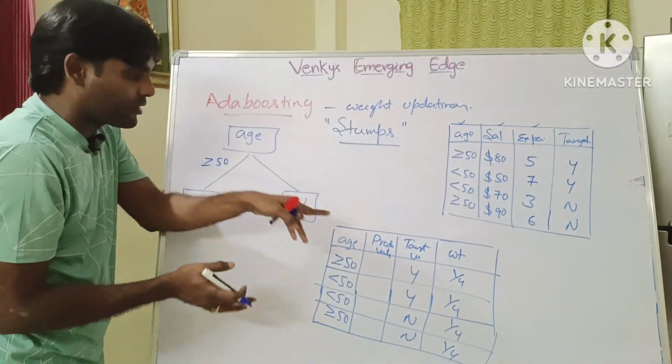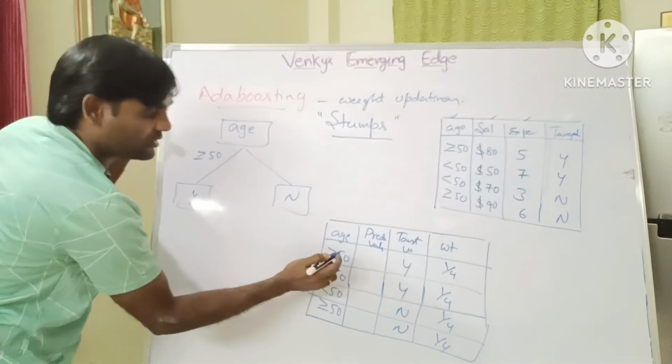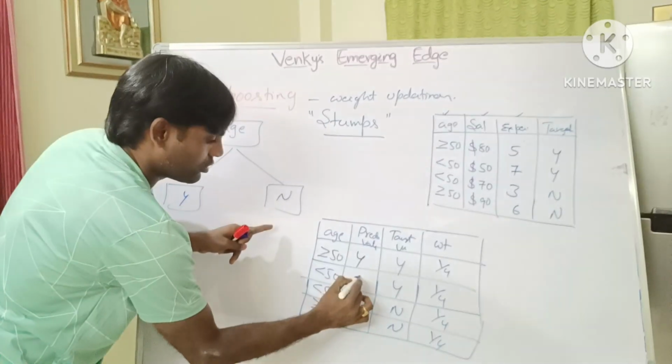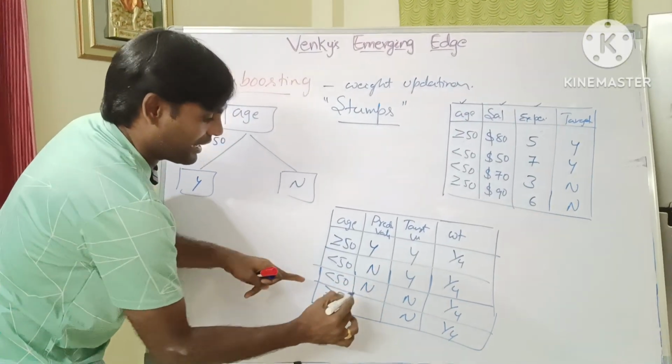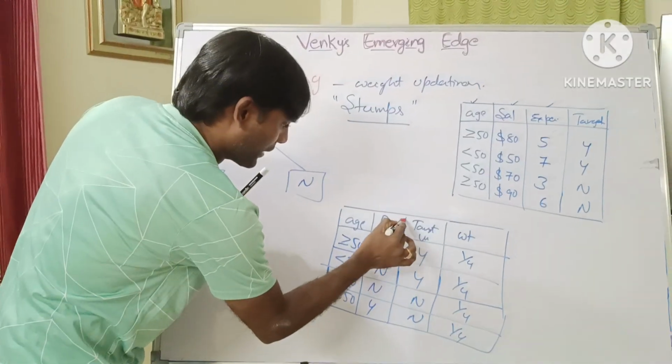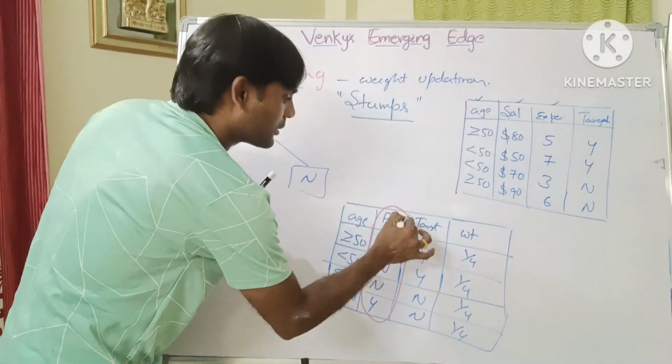So based on the stump, we can predict the value. Greater than 50, then say yes. Less than 50, no. Less than 50, no. Greater than 50, yes. So we will predict the value based on the stump only.